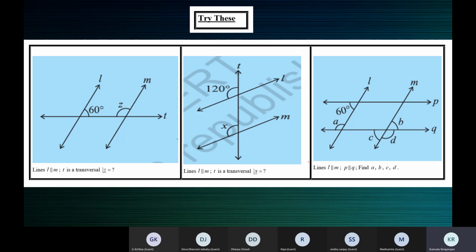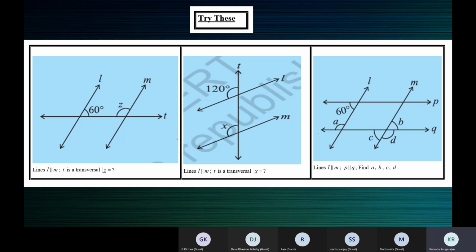At a time, you should take only three lines, two parallel lines and one transversal. Here there are four lines. You shouldn't look at all four lines. When you want to find the measure of angle A, you must identify the parallel lines and the transversal.